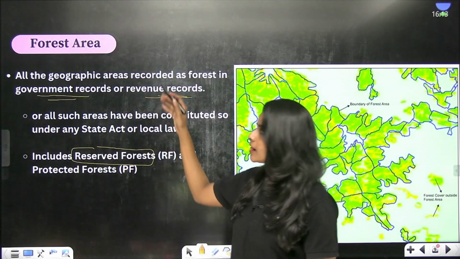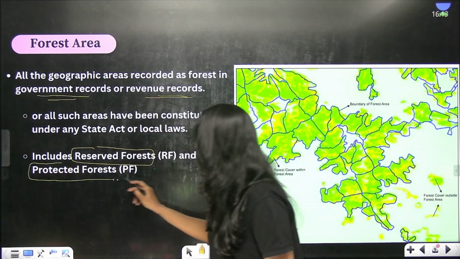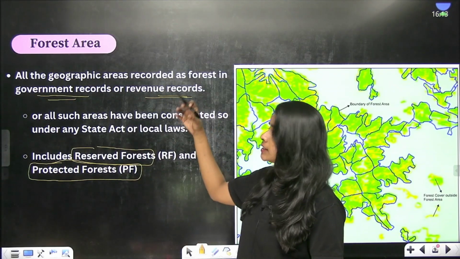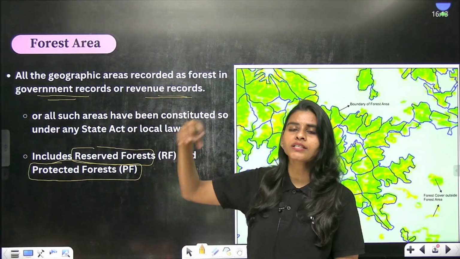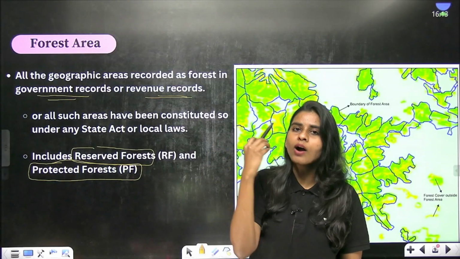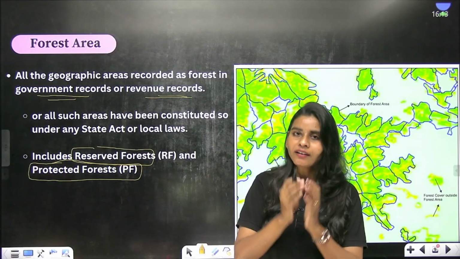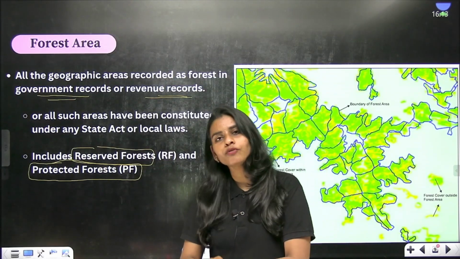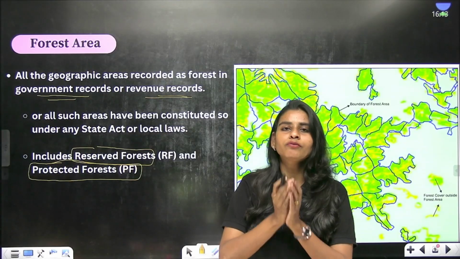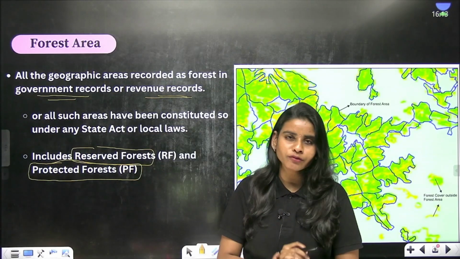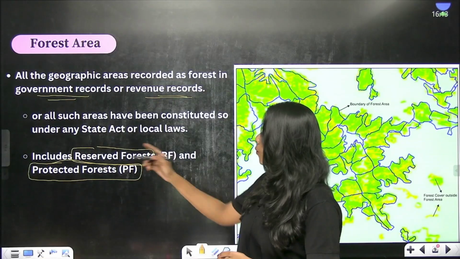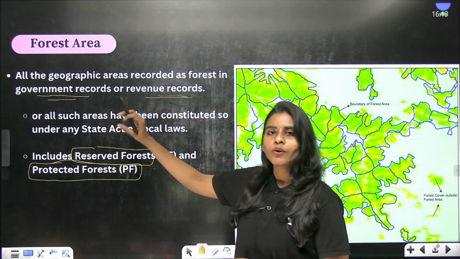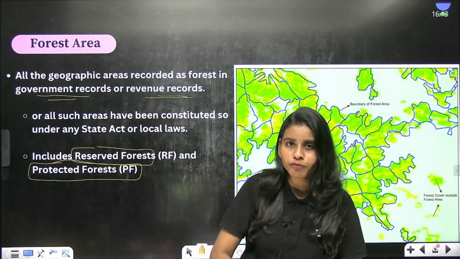This is the area that is going to include our protected forest also. And it is not necessary for the forest area to have forest cover in it. Sometimes forest cover can be present within the forest area, or sometimes the forest cover can be present outside the forest area also. Clear? So what are reserved forest and protected forest? These are the areas which need a high level of protection.